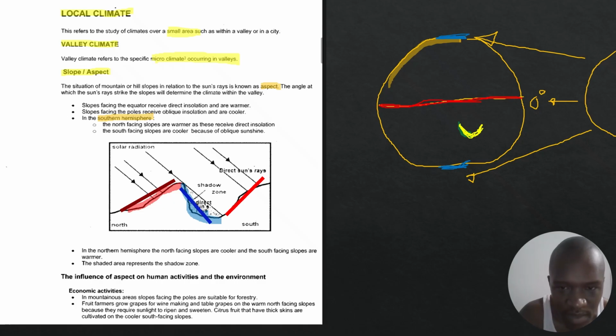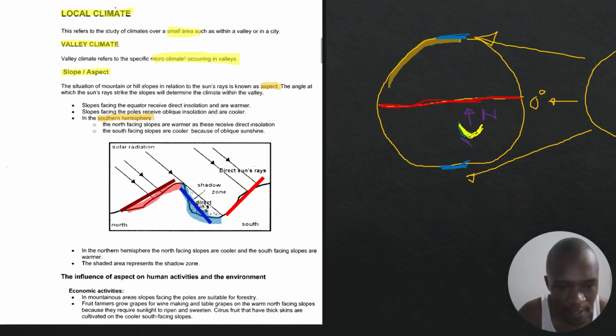Now remember, South Africa is in the southern hemisphere. This is the southern hemisphere, and above the equator I have the northern hemisphere. Now we are saying that South Africa is in the southern hemisphere, north facing. Let's draw an arrow. You can see this arrow here is pointing up. It's pointing north. Can you see that? If a slope in South Africa is facing north, you can see it's facing towards the equator, it is going to be warmer. It receives more direct insolation. Do you see that?